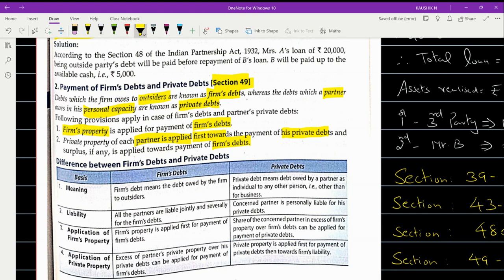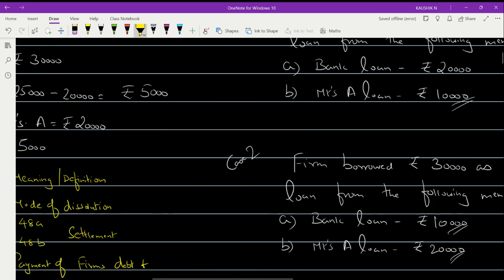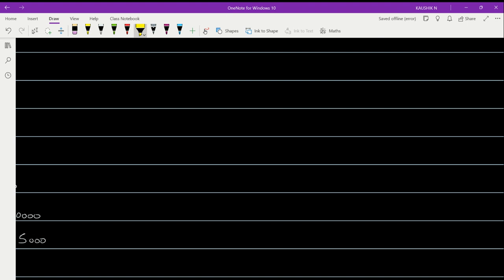Let's check how the order goes. If there is a firm's debt, you will use the firm's assets to clear the firm's debt. Whereas if there is a debt owing by a particular partner, then his private property will be used to settle those debts. After settling the private debt, if there is some surplus left over, that surplus will be used to settle the firm's debt. Let me give you an example so you have clarity.